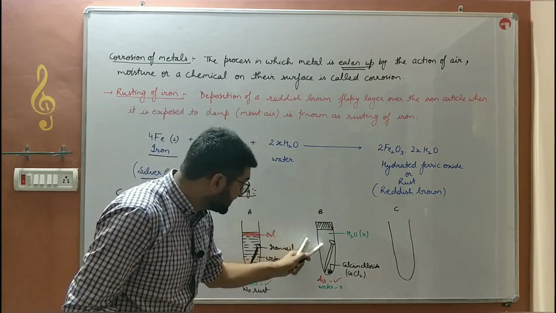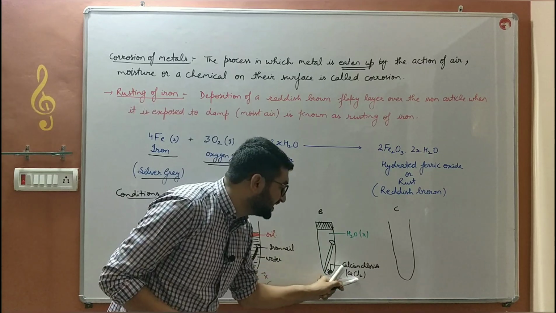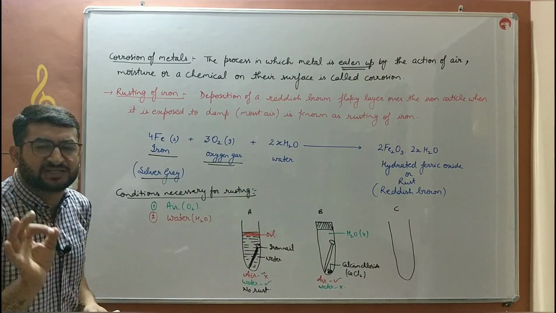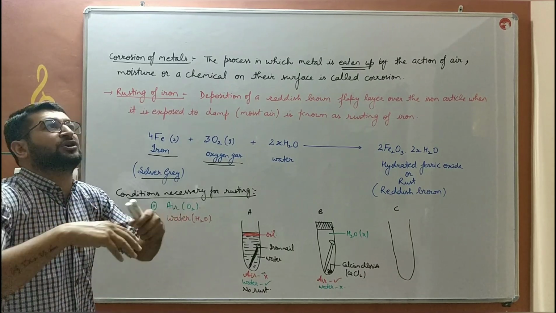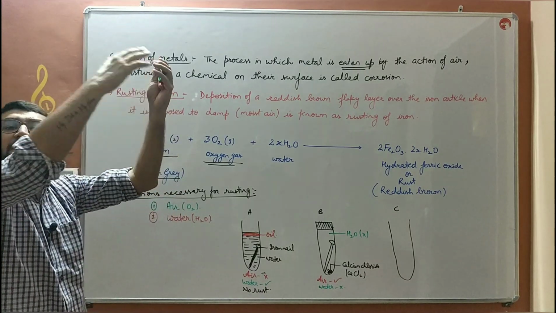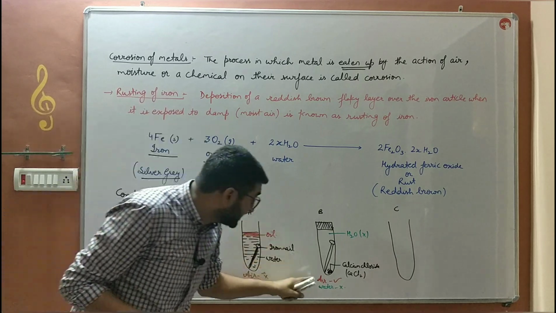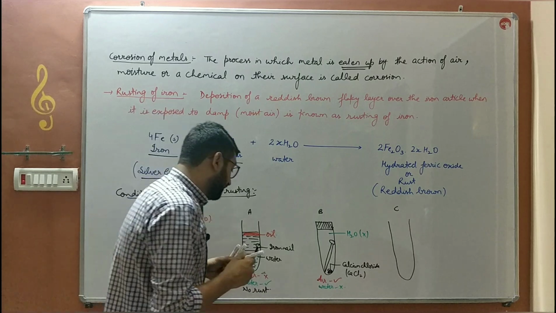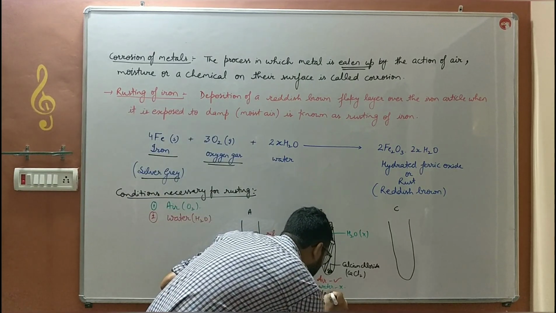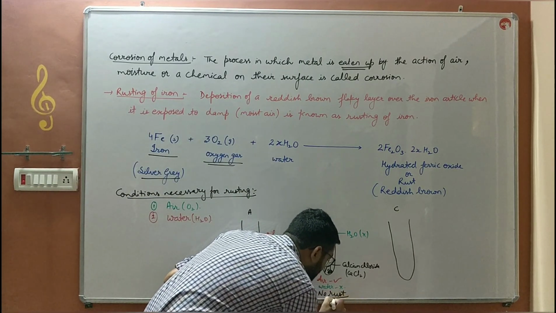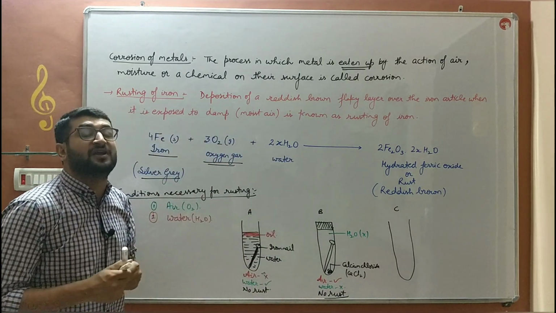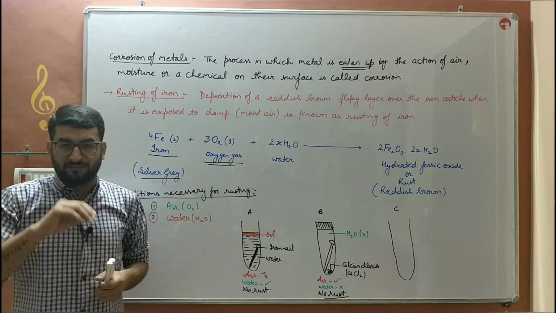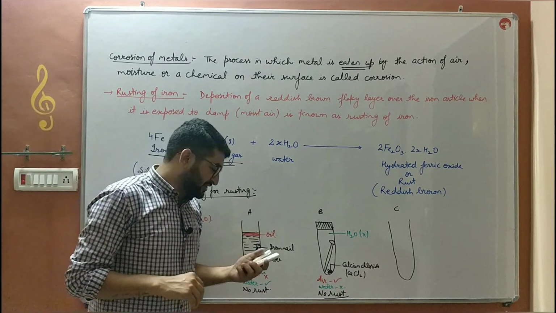Why? Whatever water was inside, it was all absorbed by the calcium chloride. Anhydrous calcium chloride absorbs the moisture from the atmosphere. So in this case, air is present, but water is not present. We observe that in that case as well, there is no rust, no reddish brown flaky layer deposited over the iron nail.